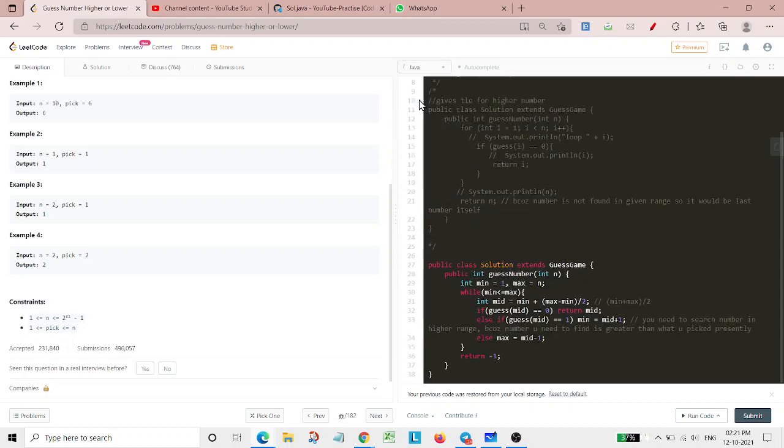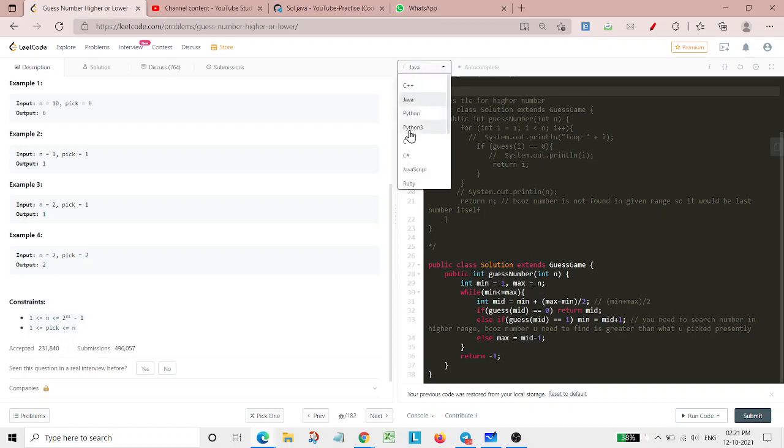For Java, first I simply tried out the linear solution. It was giving us TLE because of the constraint. But in the binary search approach, it's simple, the way I was using in C++. Here I have used the condition min less than or equals to max, and then the mid value, then checked the case of mid equals 0, then return mid, else if the case equals 1, then this, and at the end returned -1.